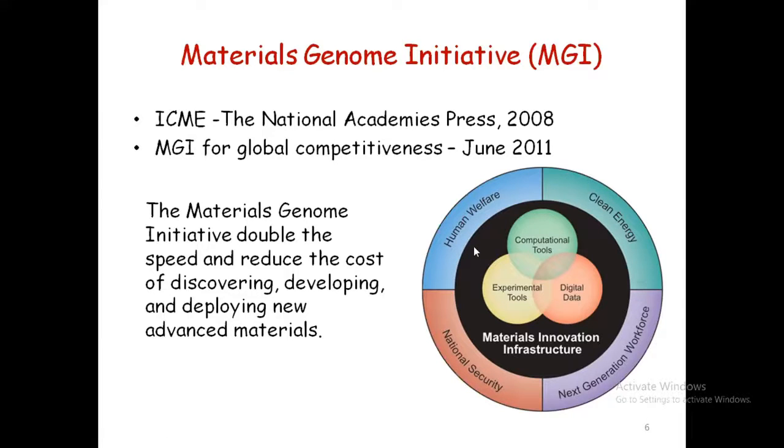With ICME, we can speed up and greatly reduce the cost of discovering and developing materials. With that, the Materials Genome Initiative was started for ICME.